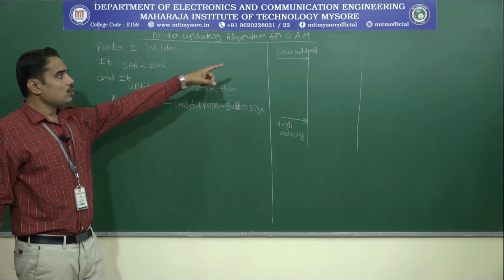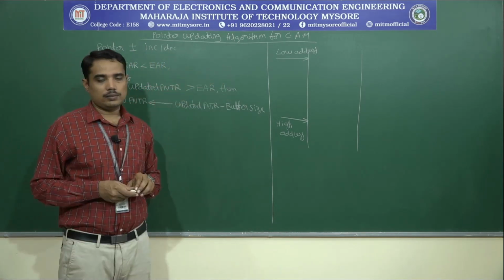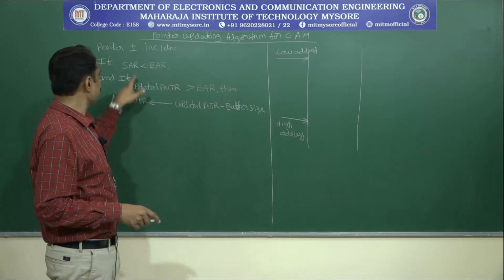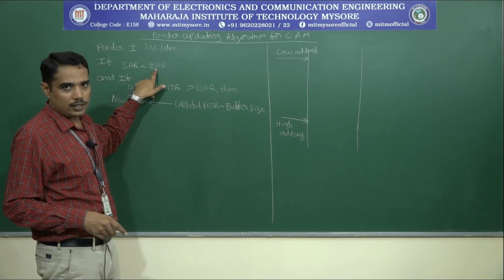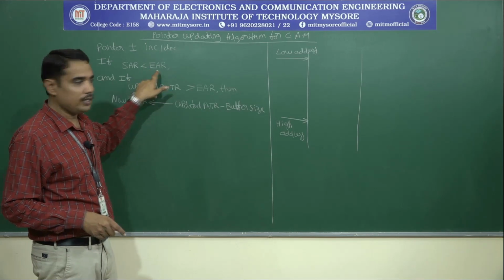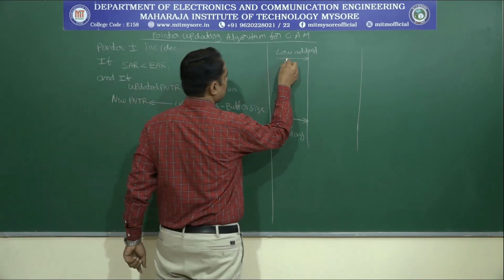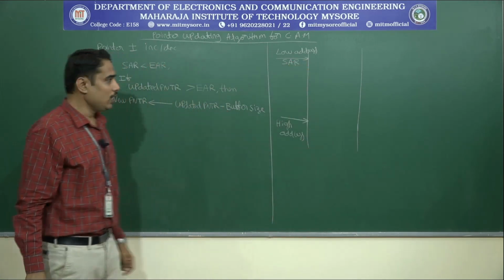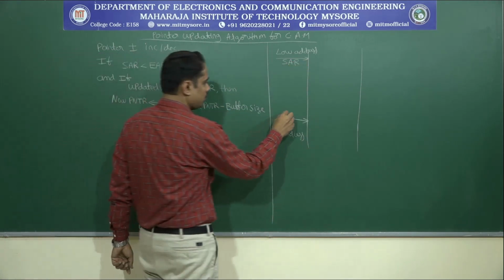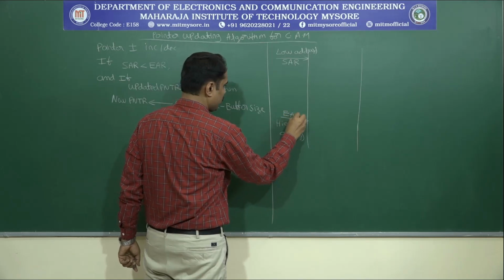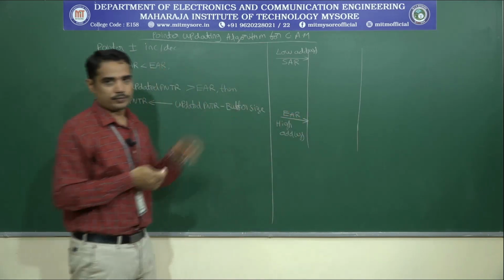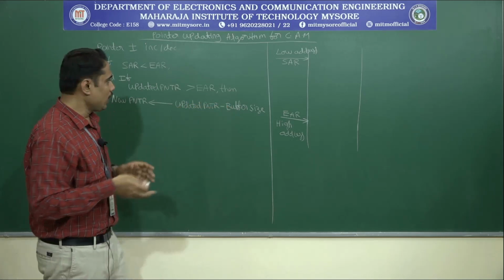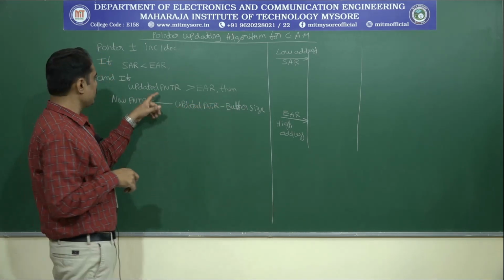Now, to which register is the lower address pointing? It is pointing towards the SAR, because SAR is less than EAR. With this condition, I can write that the lower address lies with respect to SAR, and the high address lies with respect to EAR. This is the boundary from the starting address register to the end address register. Along with this, there is a condition.